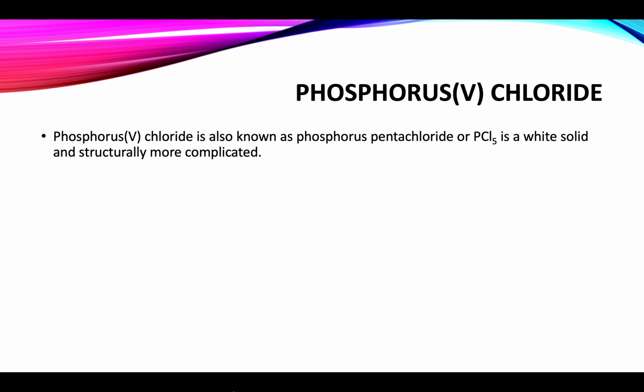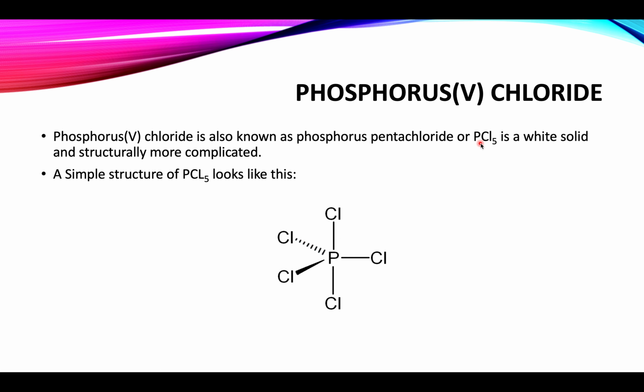It is very surprising that phosphorus chloride in the solid state is ionic. How it is ionic, we will discuss later on. The simple structure of phosphorus pentachloride looks like this. This is basically the structure of phosphorus pentachloride in the liquid state, in which it exists in covalent bonding.